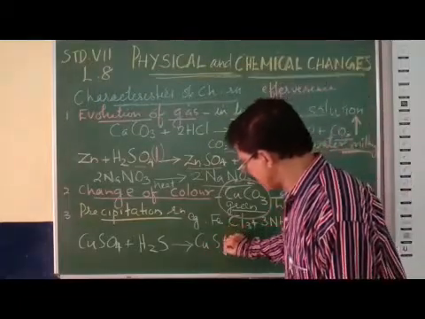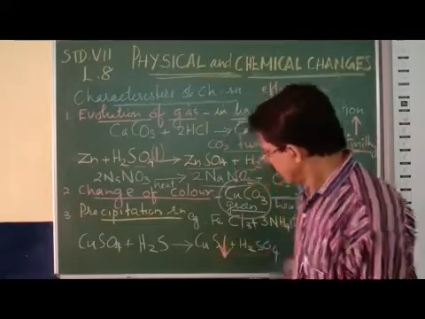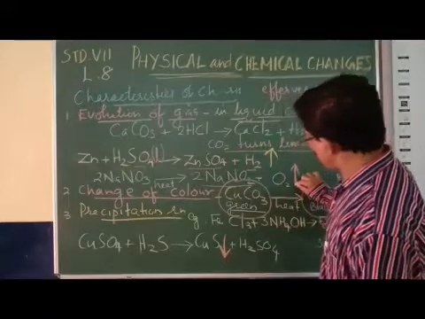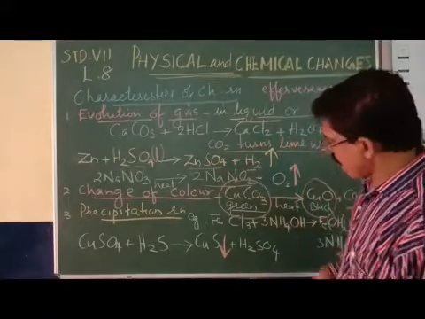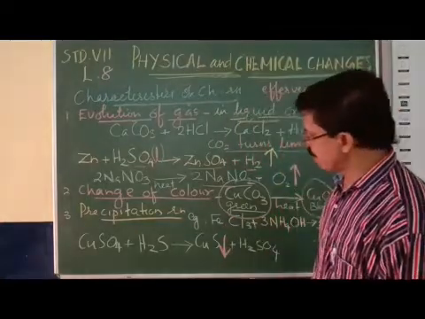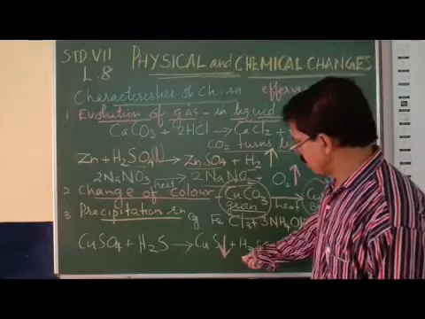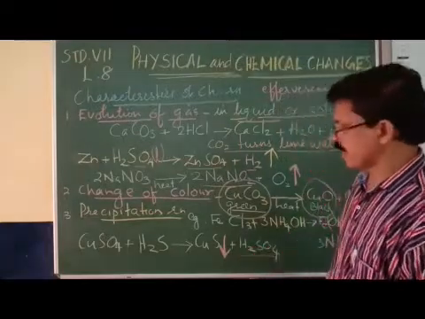The precipitate is indicated by an arrow mark pointing downward. The gas is indicated by an arrow mark pointing upwards, and H2SO4, sulfuric acid, is formed.